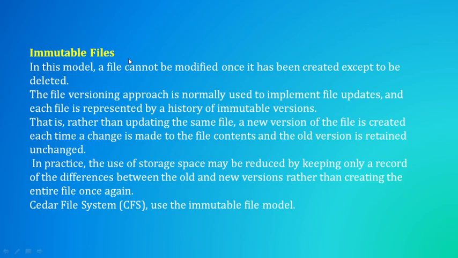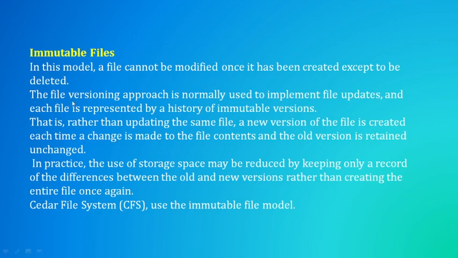But in immutable files, we cannot modify the file once it has been created. Means we have created one file, we cannot change any data in that file, we cannot update that file. The only modification we can do is delete it. That's it. Such types of files are nothing but immutable files.